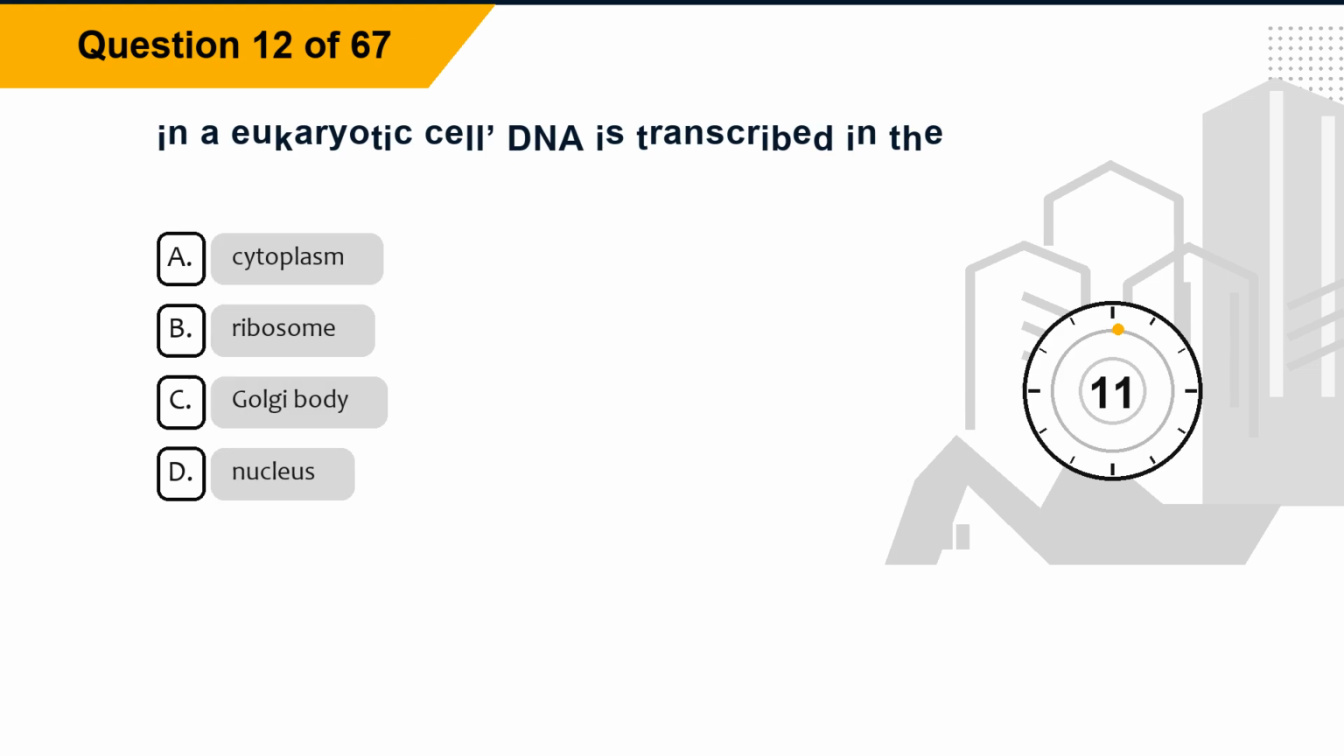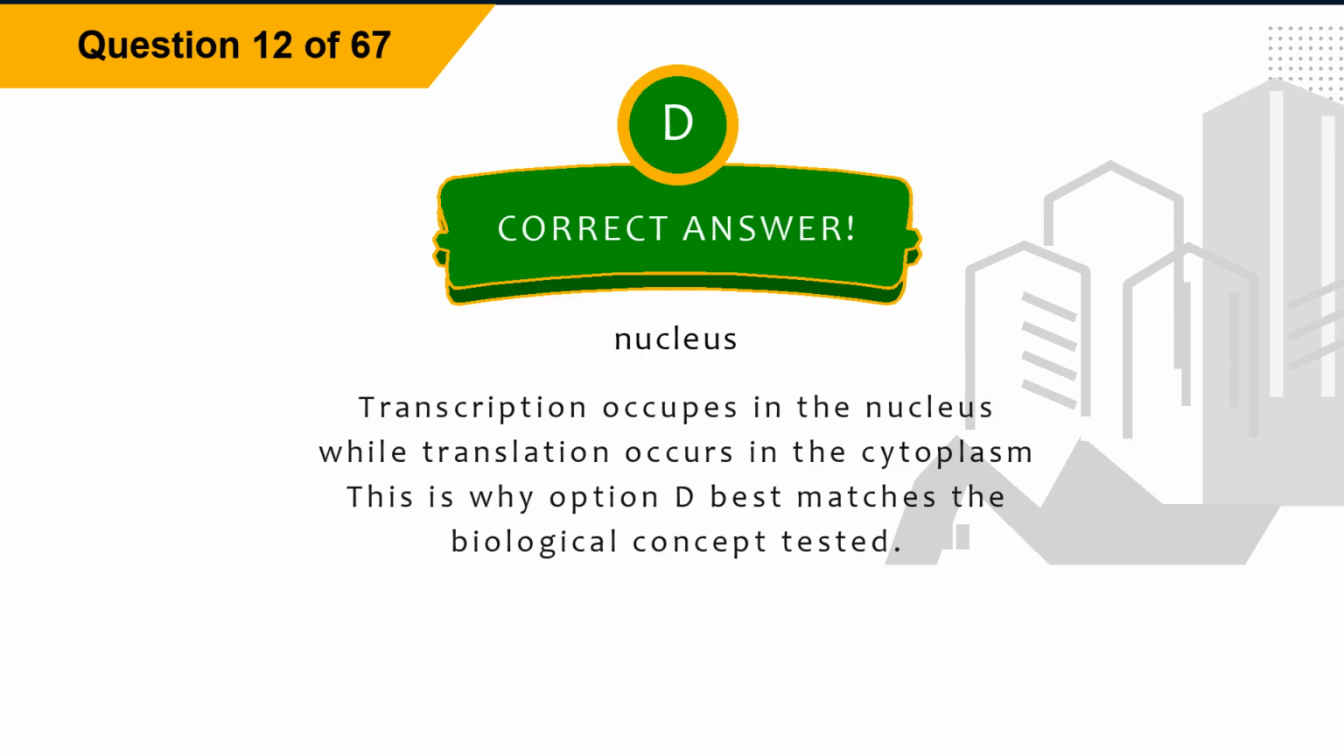Question 12. In a eukaryotic cell, DNA is transcribed in the: Option A, cytoplasm. Option B, ribosome. Option C, Golgi body. Option D, nucleus. The correct answer is option D, nucleus. Explanation. Transcription occurs in the nucleus while translation occurs in the cytoplasm. This is why option D best matches the biological concept tested.